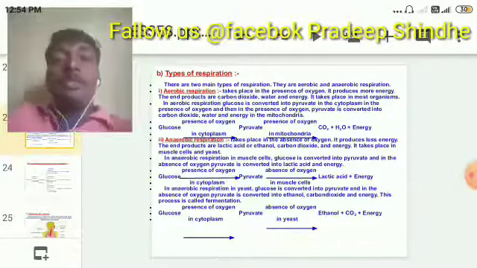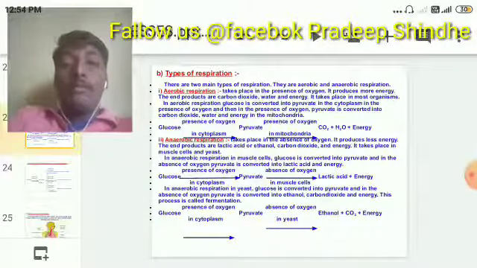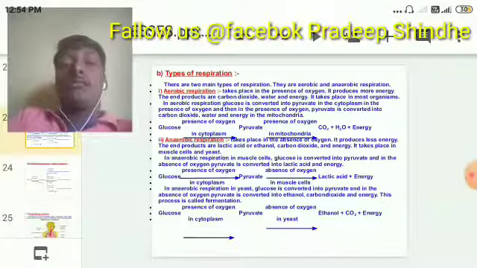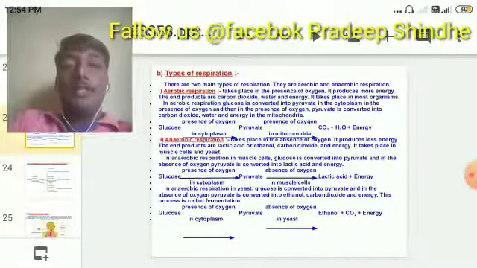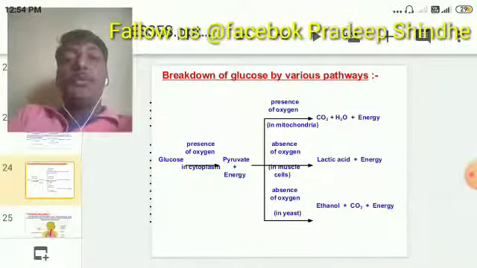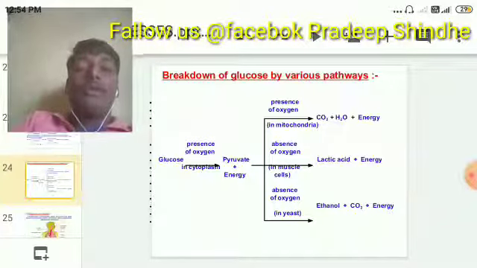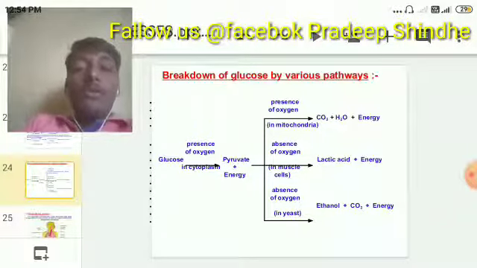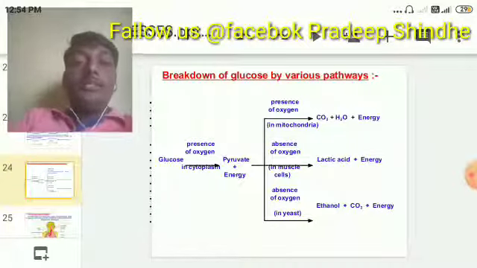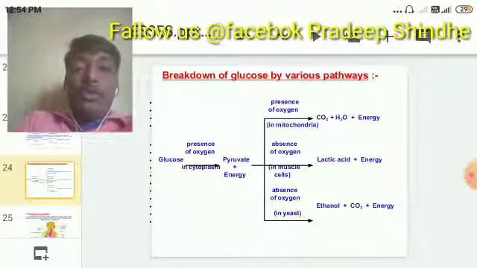The first one you can see is in the presence of oxygen, the second is in insufficient oxygen, and the third is in the absence of oxygen. The first, as I usually told you, is glucose in the presence of oxygen, which starts in the cell cytoplasm. In the cell cytoplasm itself, the glucose breaks into a 3-carbon compound called pyruvate, yielding some amount of energy. But thereafter, from pyruvate, what next? Again it is divided into three cases.